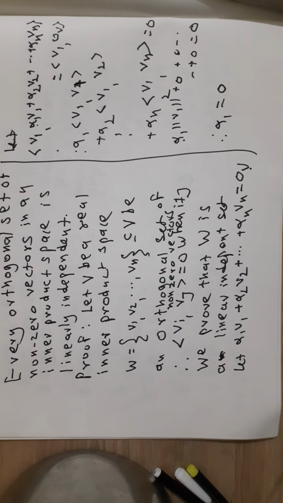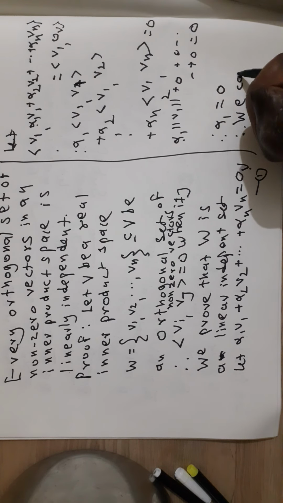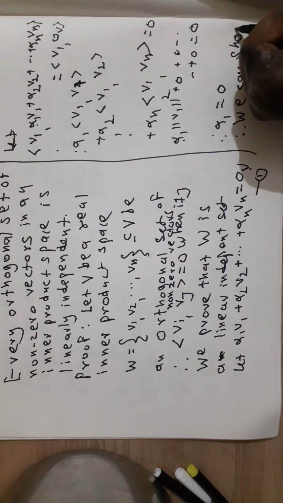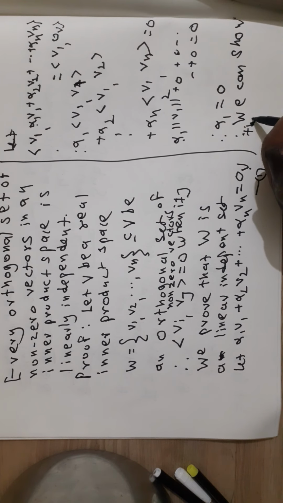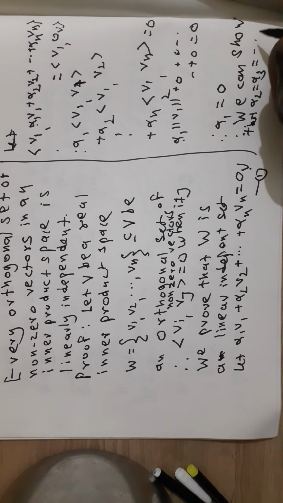Similarly, considering the inner product of this equation number 1 with vector v2, we find that alpha 2 is equal to 0. In general, taking the inner product of any vector on this side with the vector vi, we get alpha i is equal to 0. Similarly, we can show that alpha 2 is equal to alpha 3 is equal to dash dash is equal to alpha n is equal to 0.